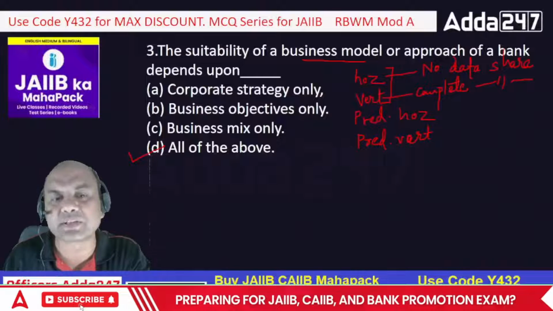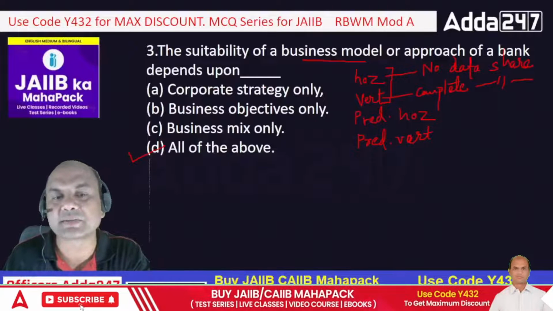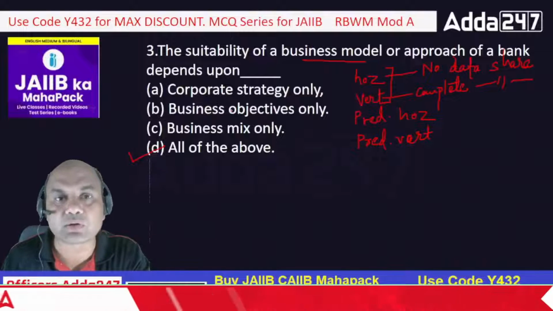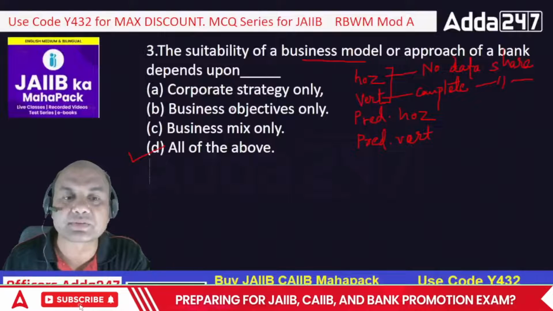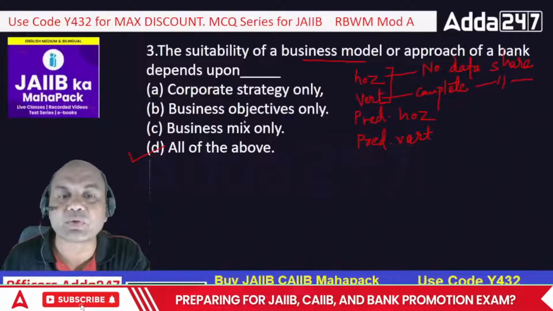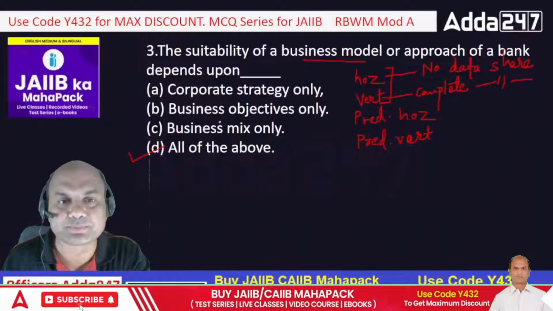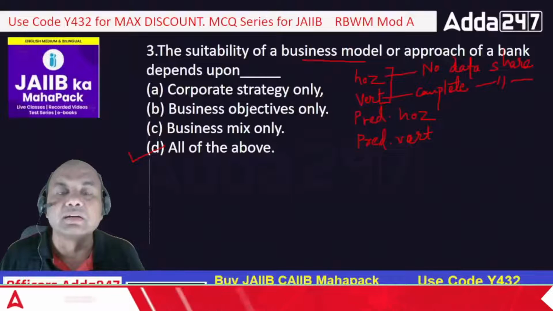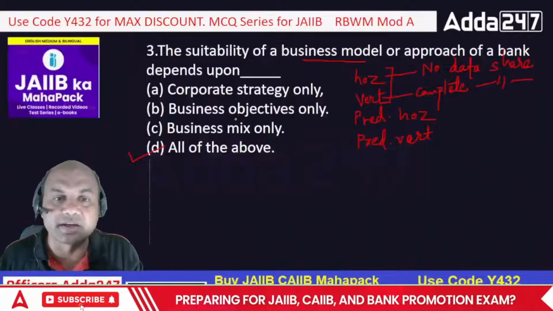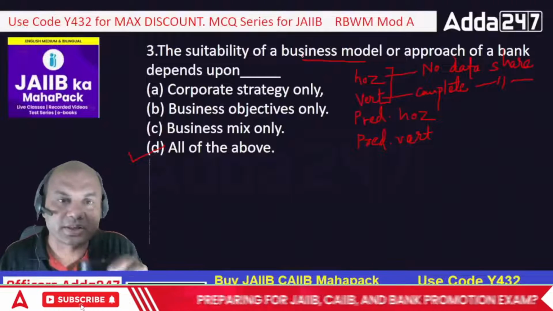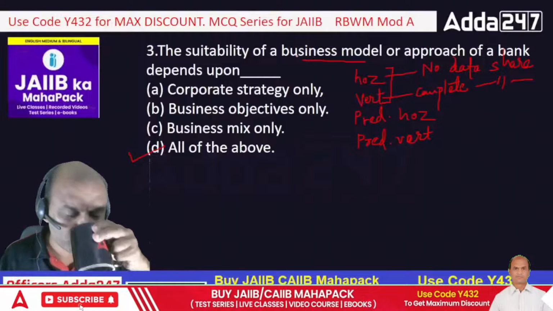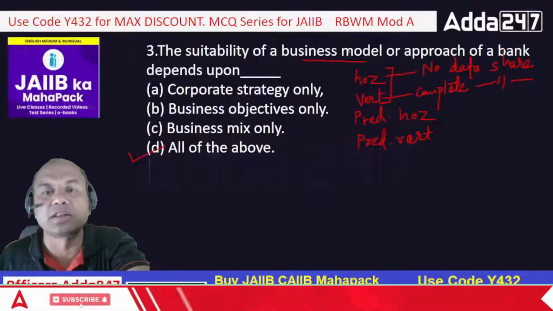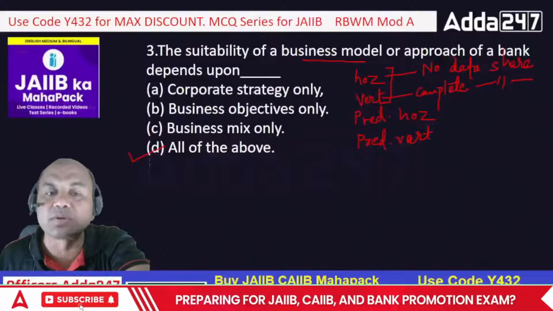What does your head office think? Corporate strategy, business objectives. What are the objectives of your bank? What have they thought of? How to achieve those objectives? And business mix. What are the products available with you? That is very important. Otherwise, if your bank doesn't have any high-end products, then you can't achieve these objectives as such. Okay. So, business model or approach depends upon all of these.